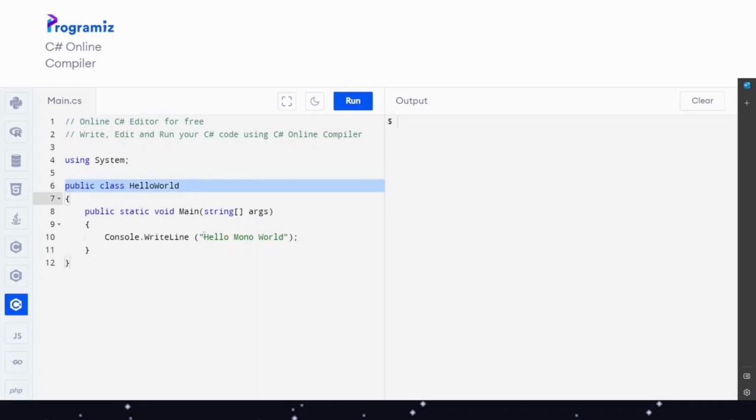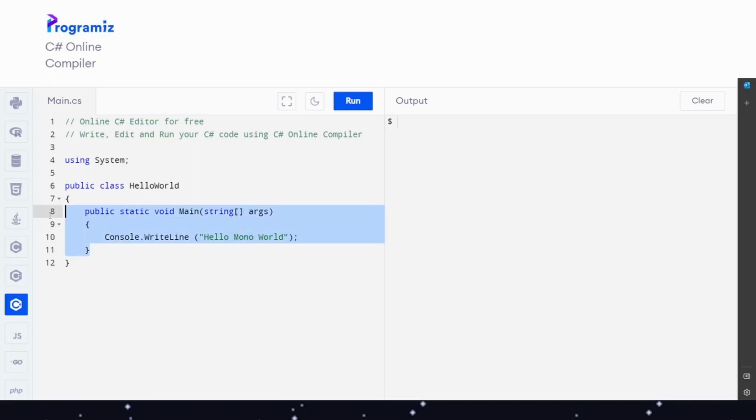And then we have the so-called class. A class is a structure which has all commands we need necessary to finish a specific task. Here in our case we have only the class HelloWorld. And then this confusing little thing is necessary for programming, because it reads everything which is written here in the brackets and then follows these commands.